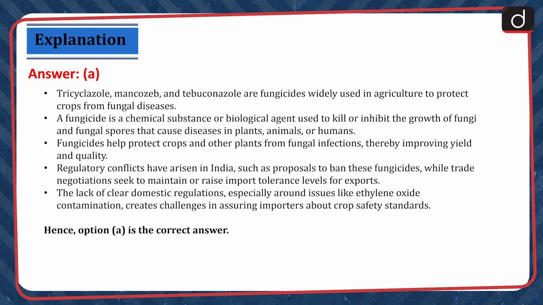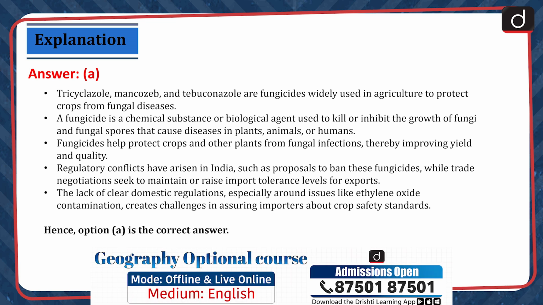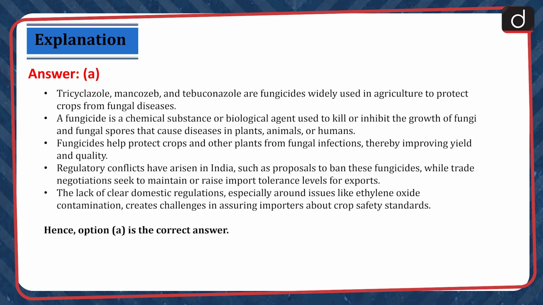The correct answer is option A. Tricyclazole, mancozeb, and tebuconazole are fungicides widely used in agriculture to protect crops from fungal diseases. A fungicide is a chemical substance or biological agent used to kill or inhibit the growth of fungi and fungal spores that can cause diseases in plants, animals, or humans. Fungicides help protect crops and other plants from fungal infections, thereby improving yield and quality.